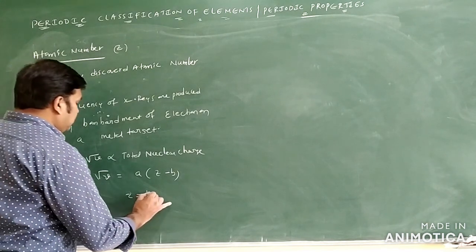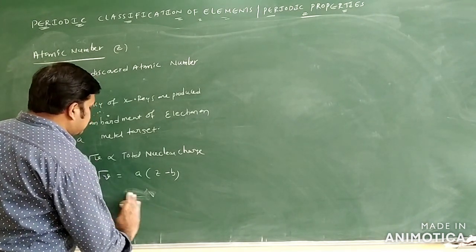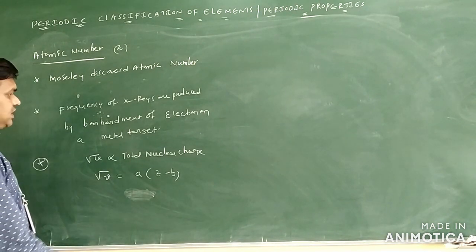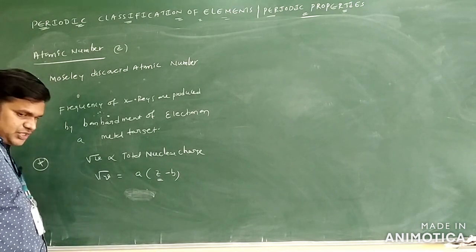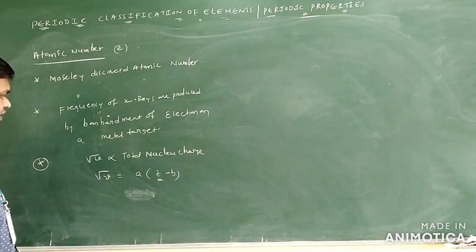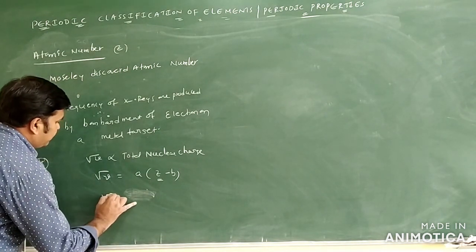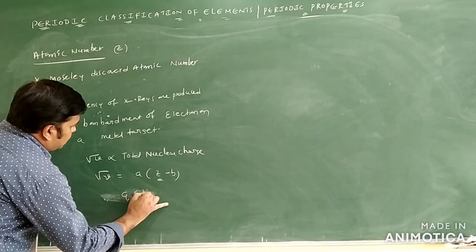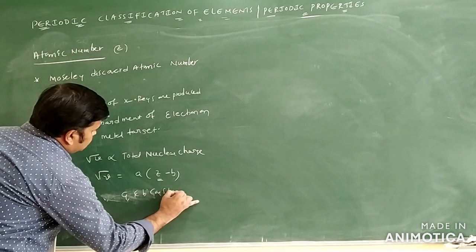So Z we are calling as what? Here Z we are calling the nuclear charge only. This nuclear charge equals to what? Atomic number only. From this you will write here frequency nu is equal to A into Z minus B. What is A here? A and B are constants only. A and B are constants.